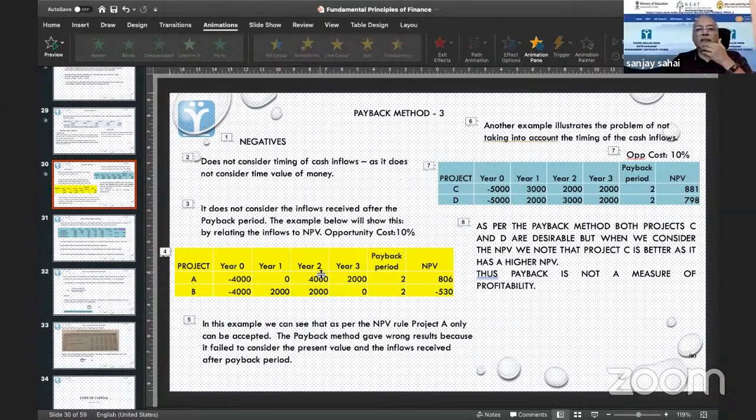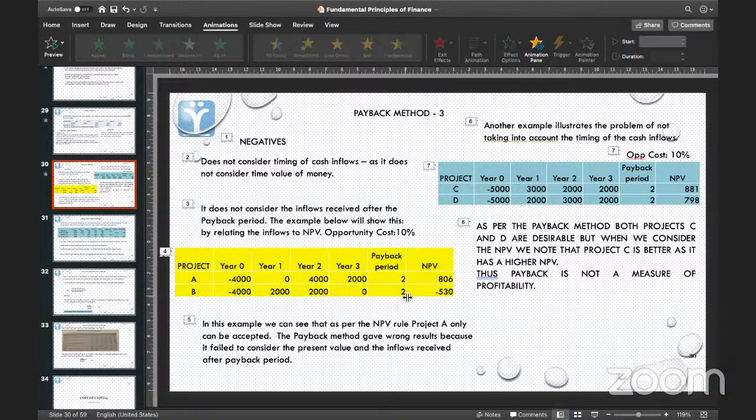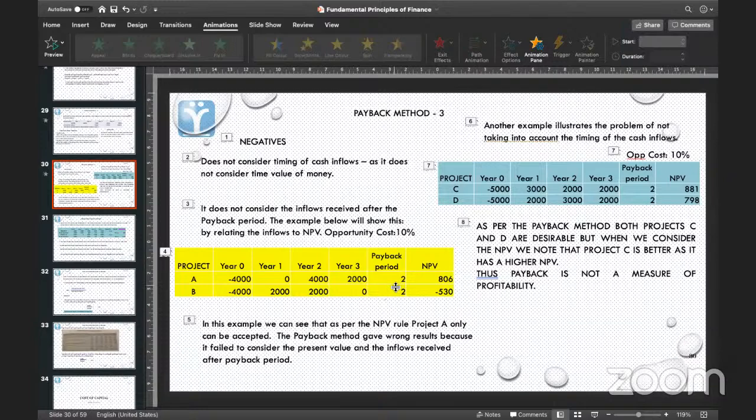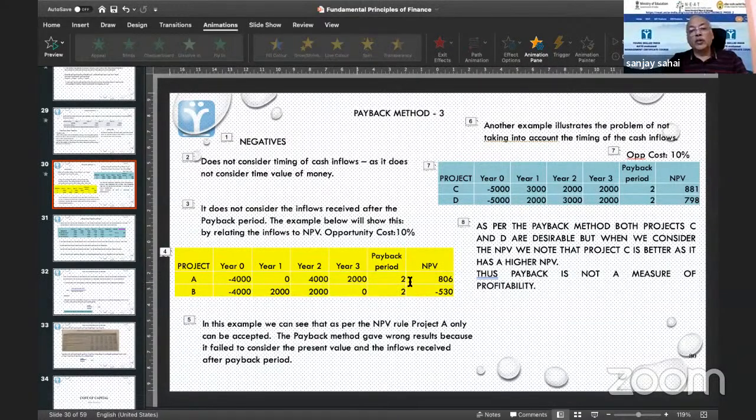Then it will be the same. Year 2, yes, year 2. Okay, sir. It will be the same. I think it's a genuine mistake, because only then will the NPV be higher. Yes, sir. Okay. Now NPV also changes, no, sir? I have a feeling that if I use 2 and 2, this NPV will not be 806.